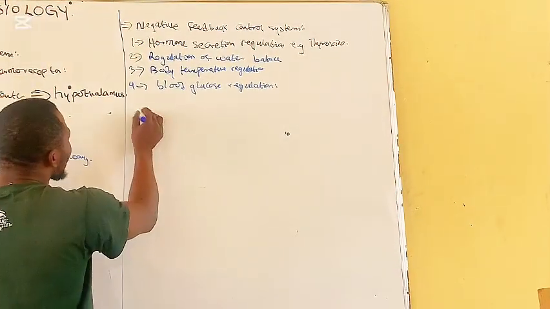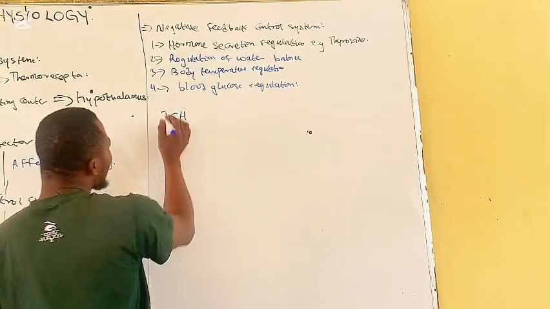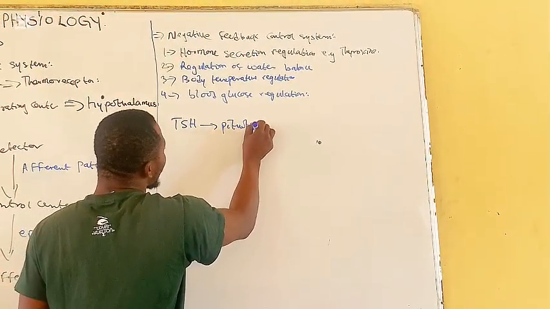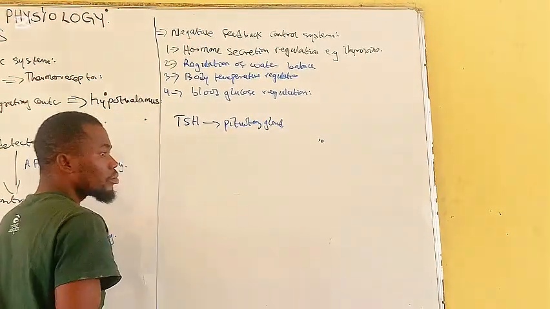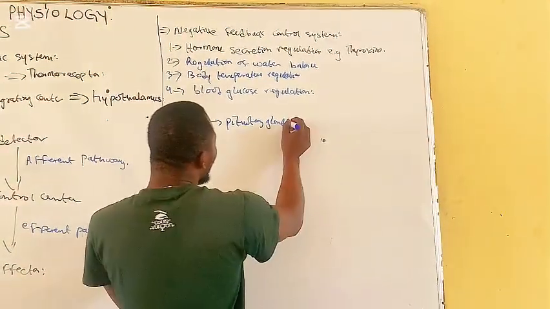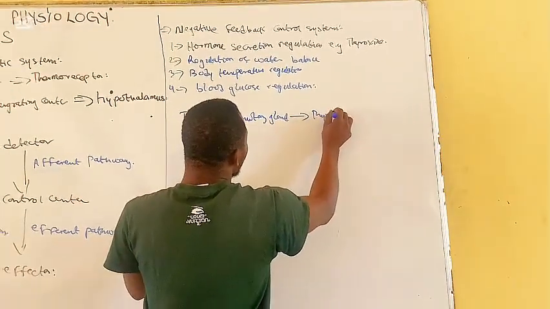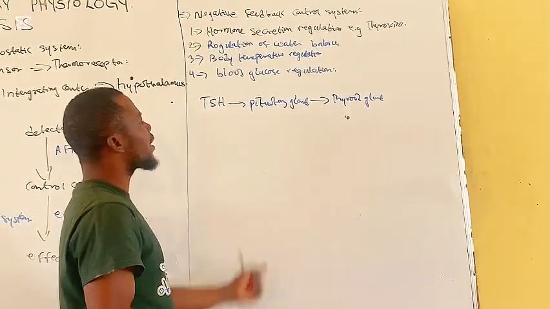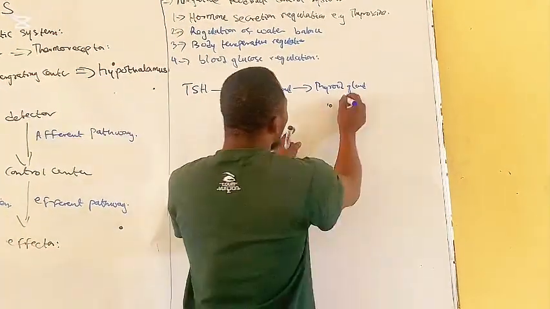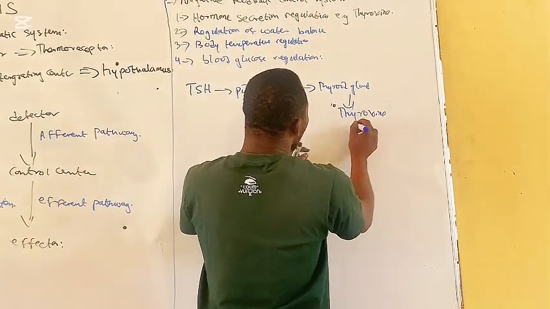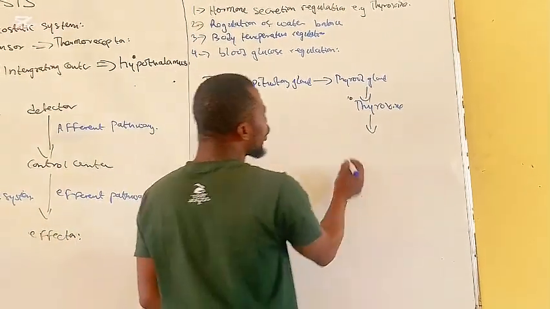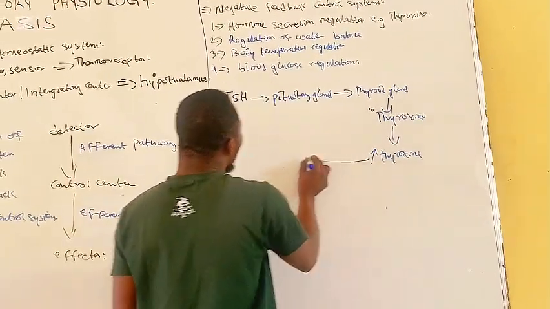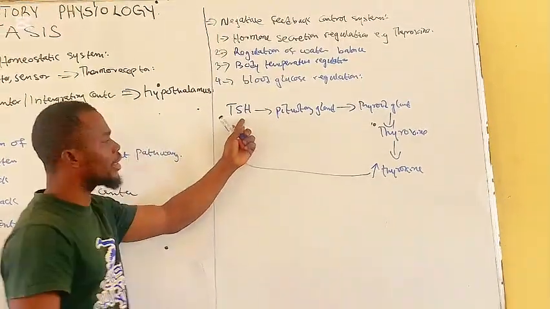We know that the thyroid stimulating hormone is released from the pituitary gland, then from the pituitary gland it will reach the thyroid gland, and it will stimulate the thyroid gland to release the hormone thyroxine. Now, if thyroxine is increased in the blood, it will inhibit the release of the thyroid stimulating hormone.